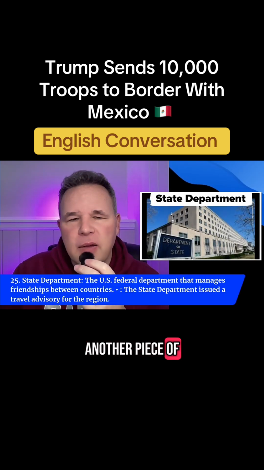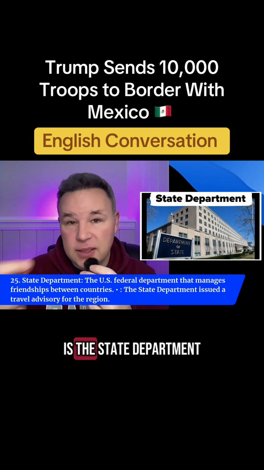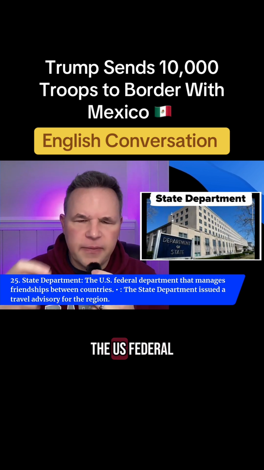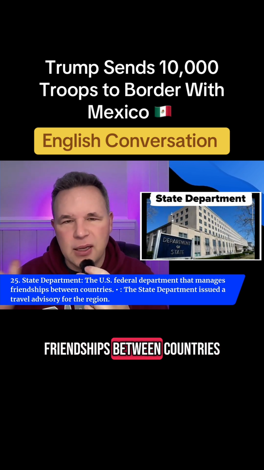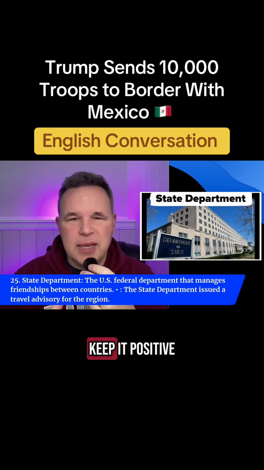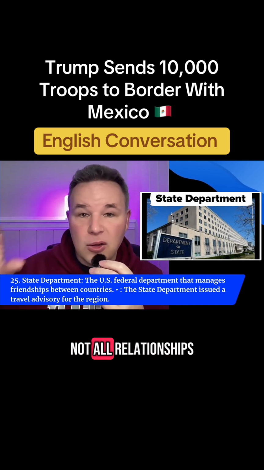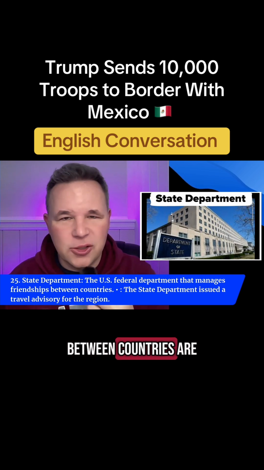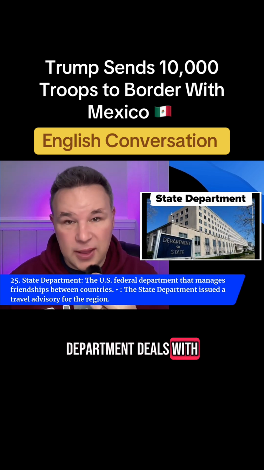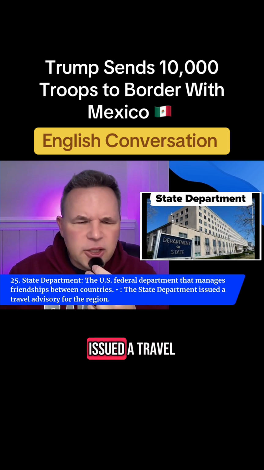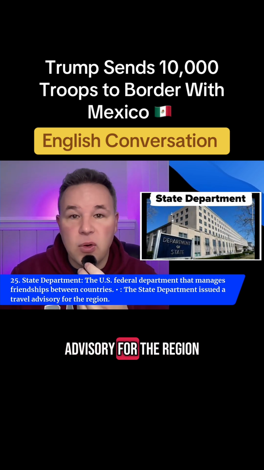Another piece of the federal government is the State Department, the U.S. federal department that manages friendships between countries. I wanted to keep it positive. Not all relationships between countries are so friendly, but the State Department deals with that too. The State Department issued a travel advisory for the region.